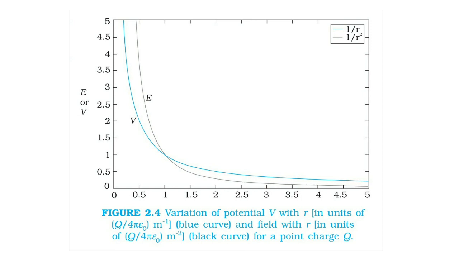Now this graph shows the comparison between electric field and electric potential due to a point charge. Since the electric field is inversely proportional to R square, it decreases more steeply than potential. Potential is inversely proportional to R. That comparison is shown in this graph. This graph is very important.